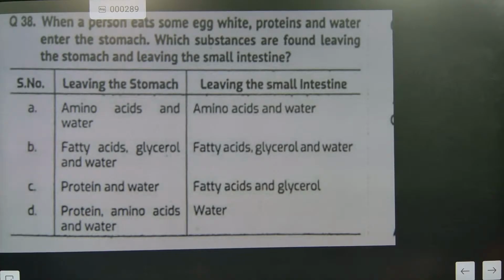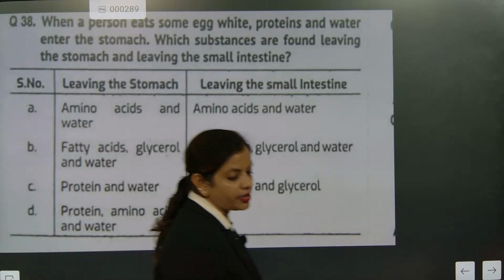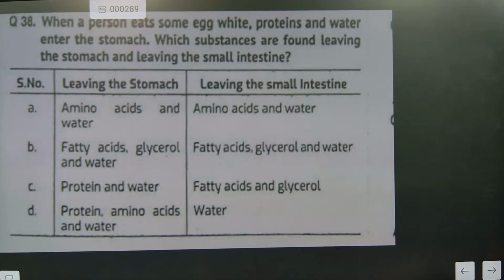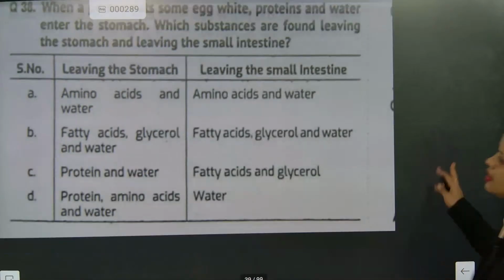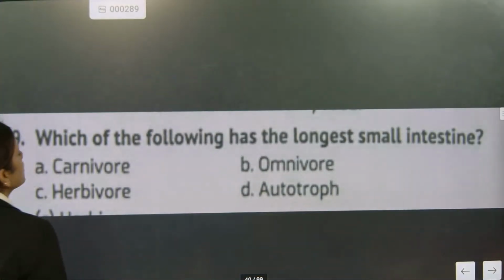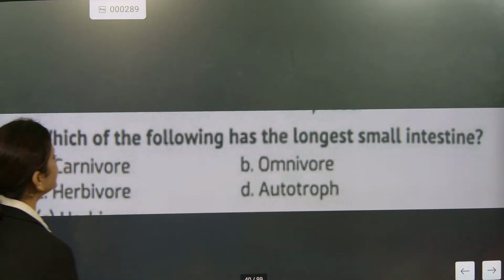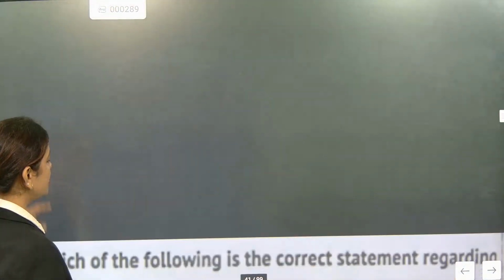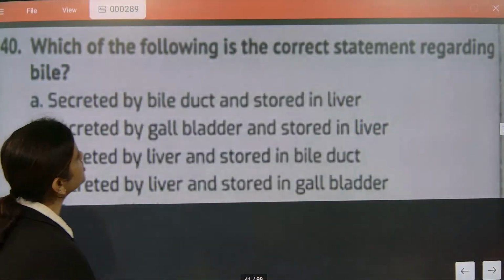So the protein, amino acid and water will be released from the stomach, and when it comes out it will come out as water. We'll go on now, 26 minutes. How many questions have you done? Which of the following has the longest small intestine? Herbivores will have the longest small intestine. Solve this question.